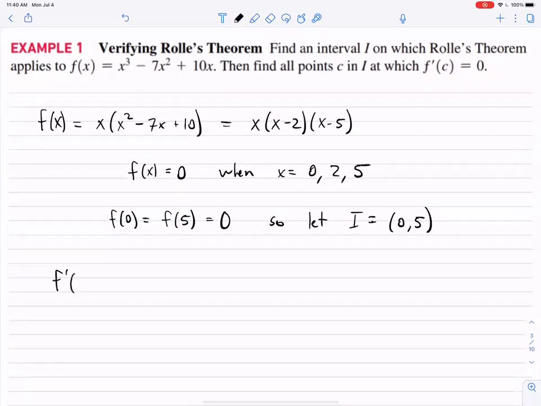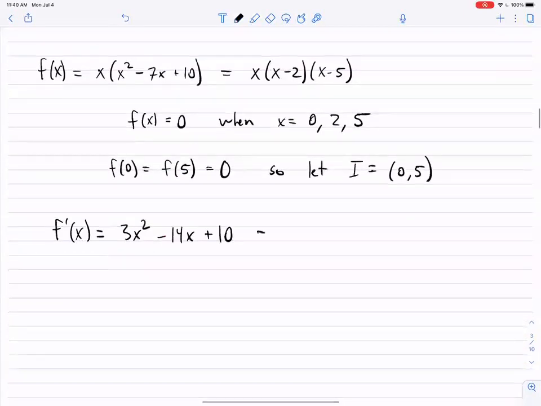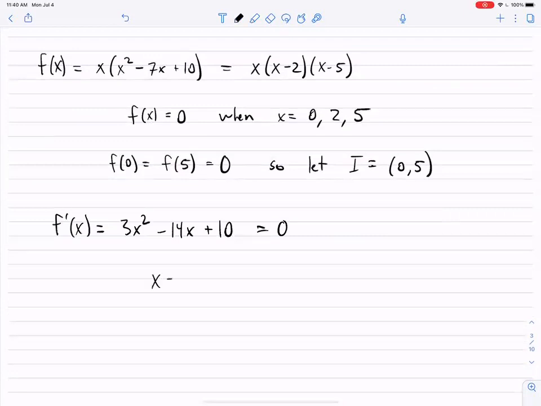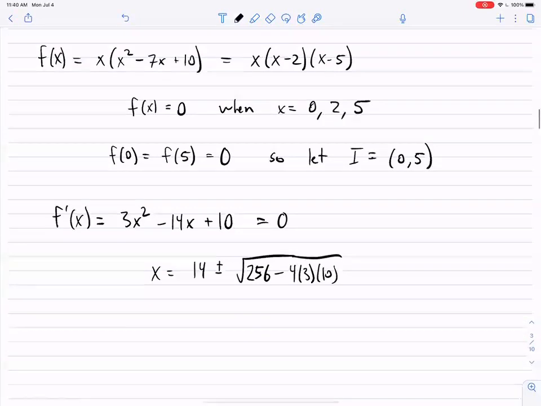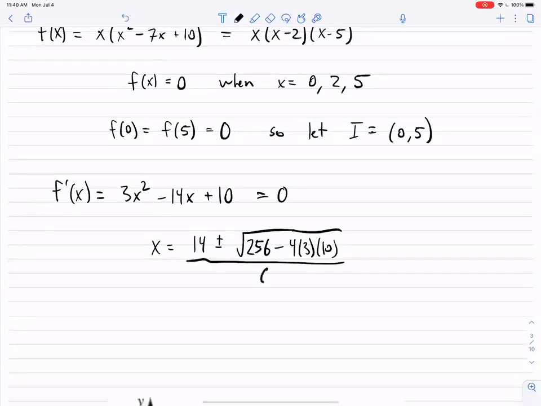So what is f prime of x? Well, f prime of x is 3x squared minus 14x plus 10. And we want to set it equal to 0. And what do we get? Let's just do the quadratic formula. x equals 14 plus or minus the square root of b squared, which is 14 squared, which is 196, minus 4ac, which is 4 times 3 times 10, all over 2a, which is 6.